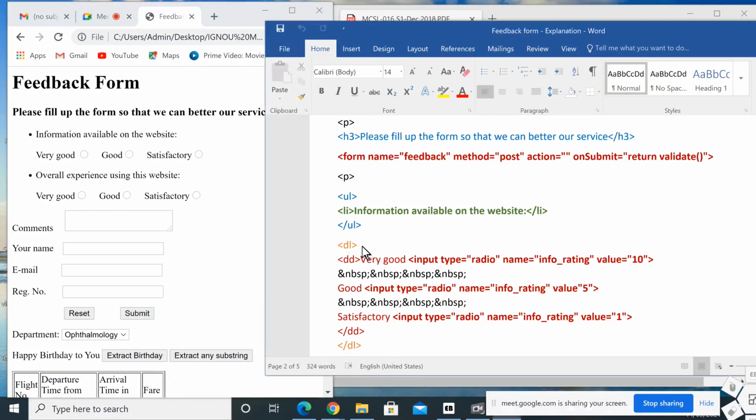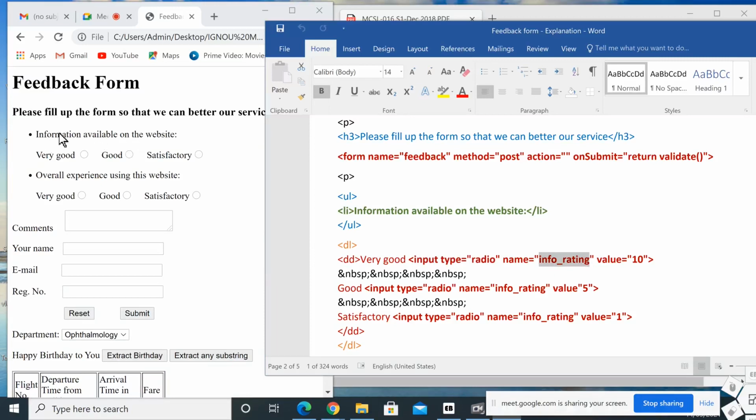definition list. Along with the definition list, the first part is the definition heading, that we avoided over here. Here we only use the definition data, DD, "very good". So it will print "very good". Then we want to insert the radio button over here. So input type equal to radio, name equal to info rating. So, information available on the website.